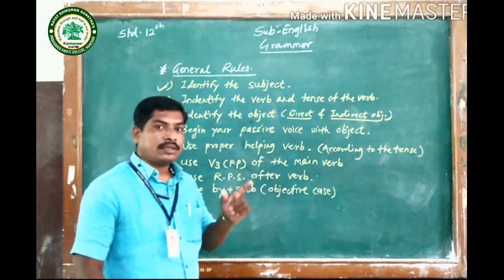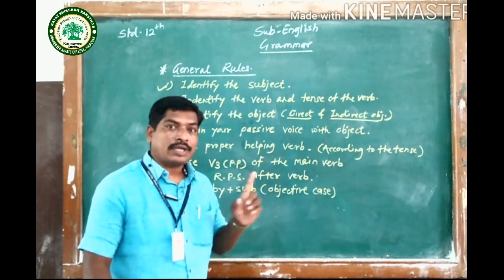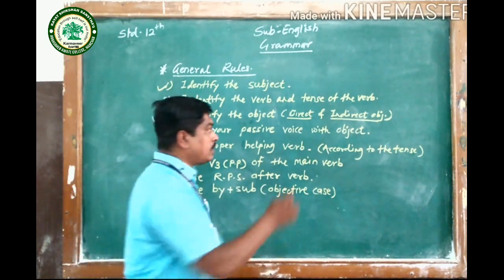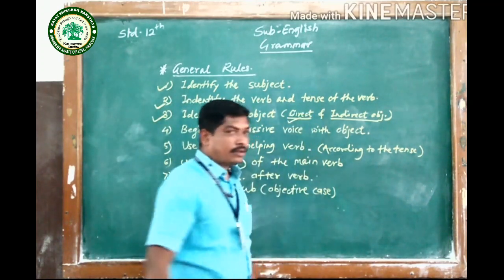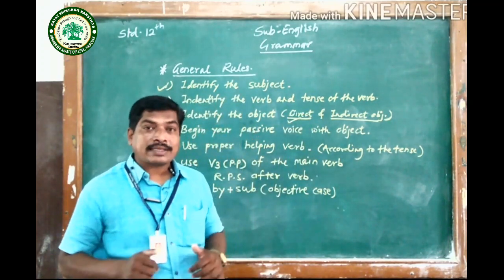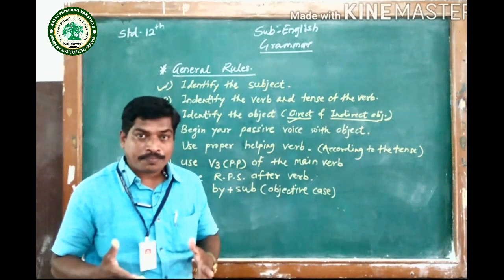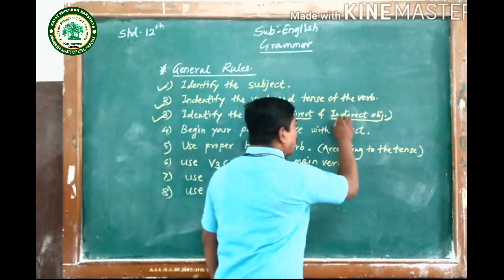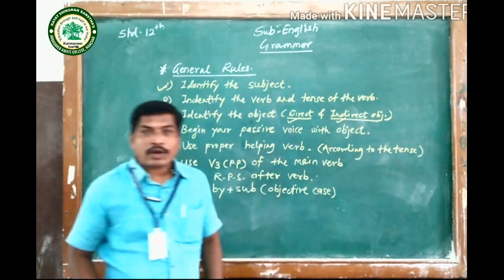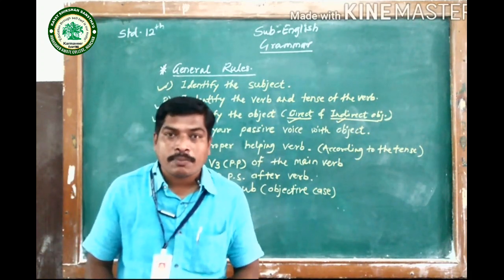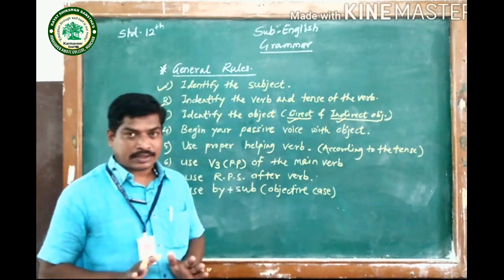If we ask the question with what to that sentence, we will get that direct object. And if we ask the question with whom, we will get indirect object.